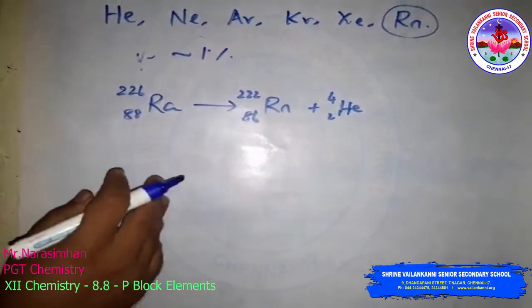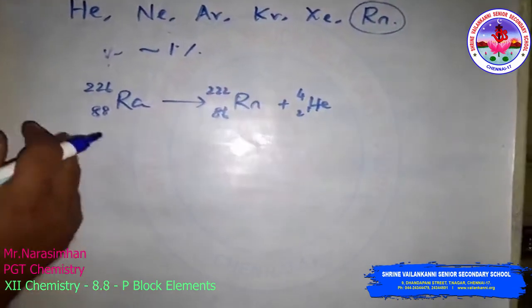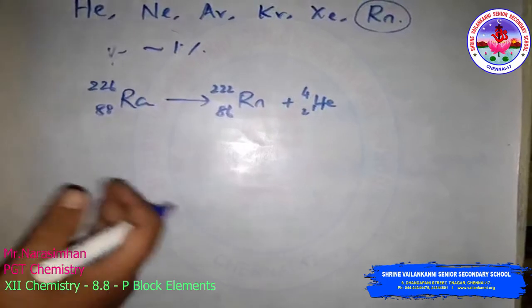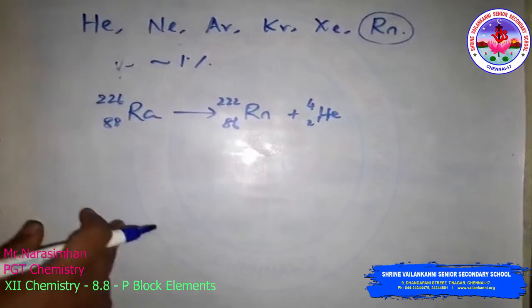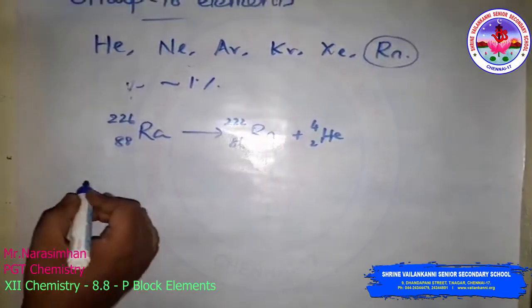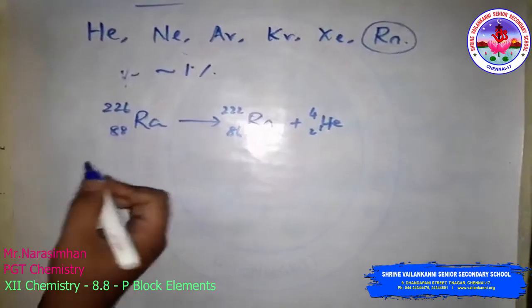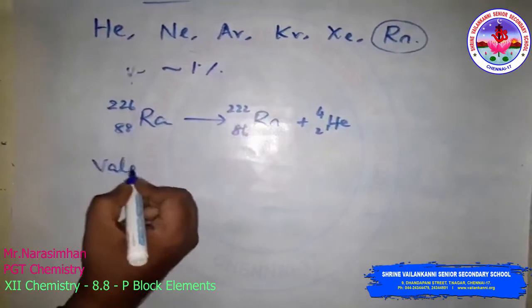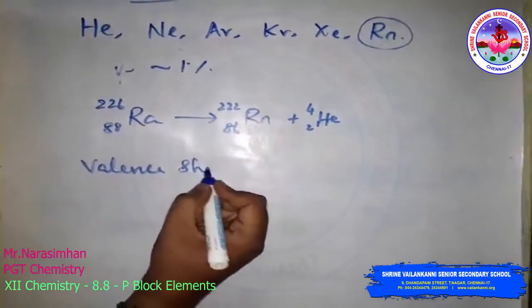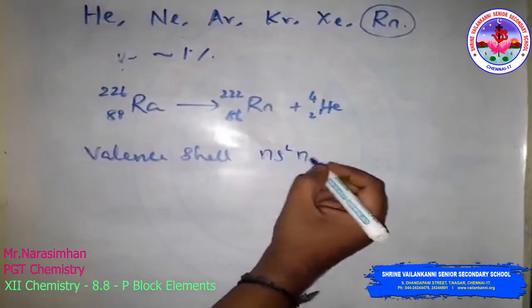This is important here. We will discuss electronic configuration, ionization enthalpy, atomic radii and electron gain enthalpy. First, electronic configuration. They attain the noble gas configuration. The electronic configuration means the valence shell or outermost electronic configuration. The general one is ns2 np6.